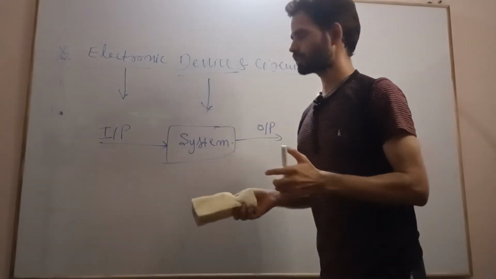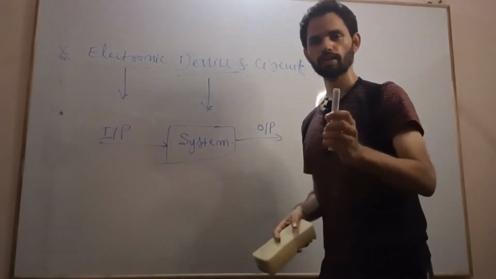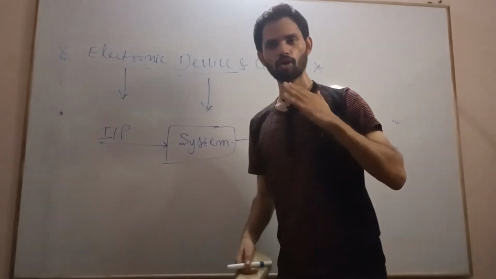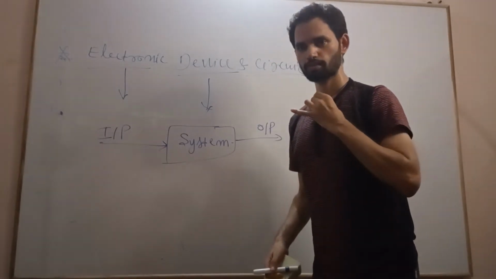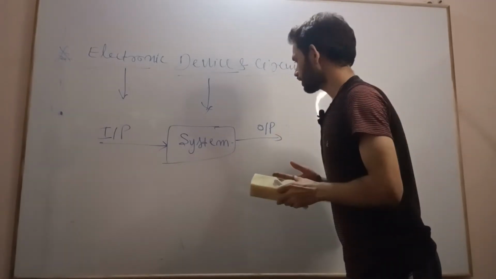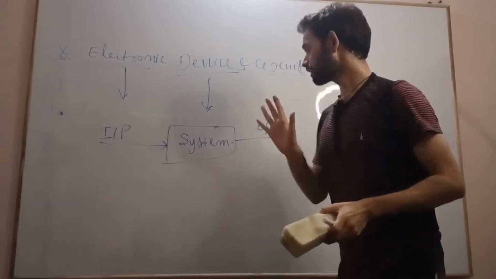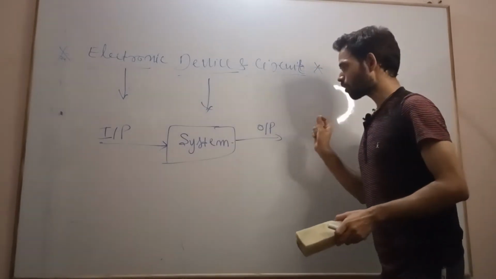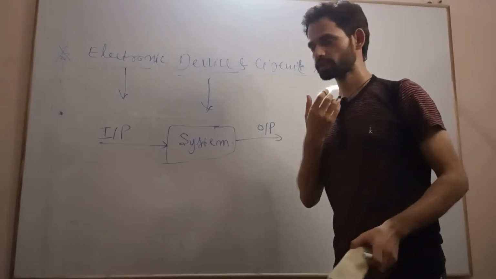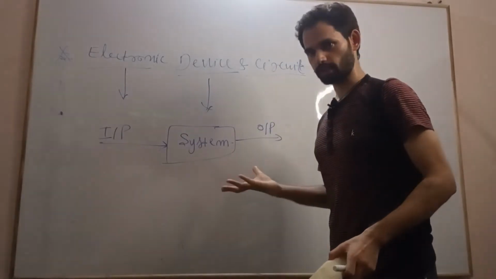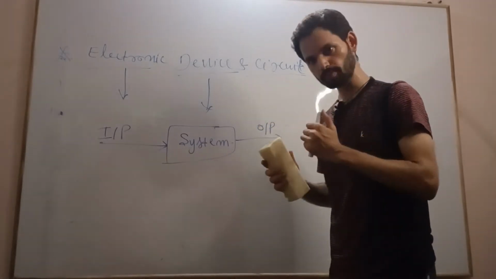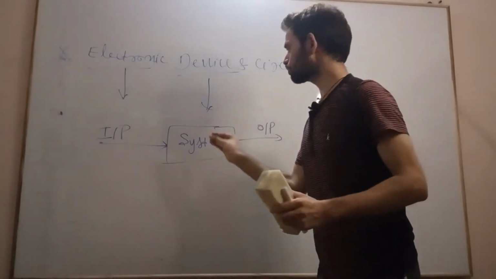For this, the best example is our voice signal. As I am speaking on this microphone, I want all the audience to understand my voice, my words, what I want to say. So this is my requirement. How can I fulfill this requirement? This requirement can be fulfilled by a system.